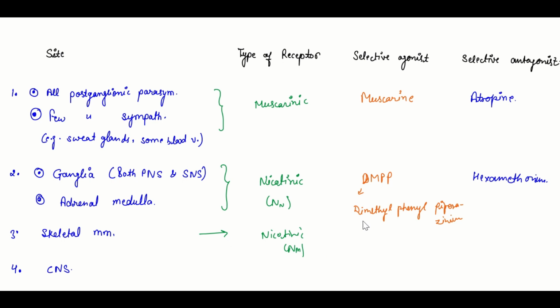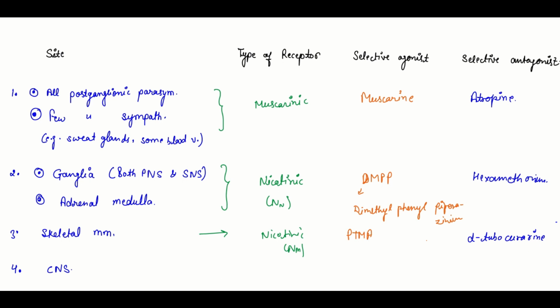And the selective agonist here is PTMA, which means phenyl trimethyl ammonium. And the selective antagonist over here will be d-tubocurarine.